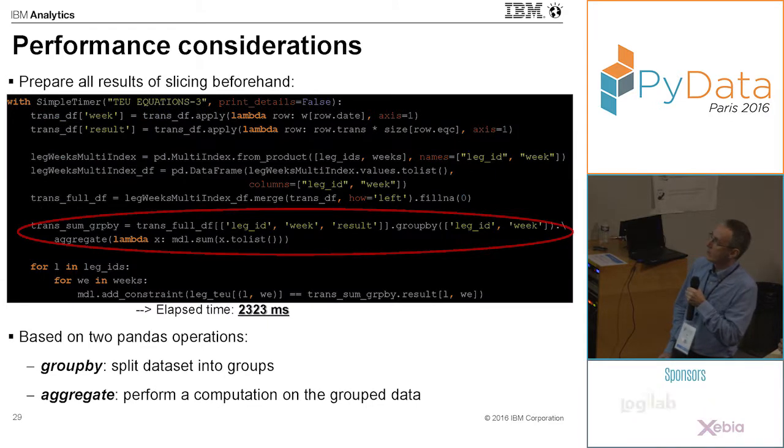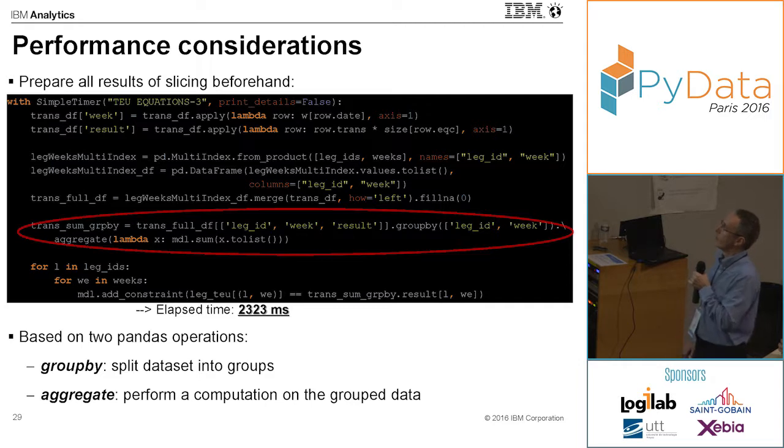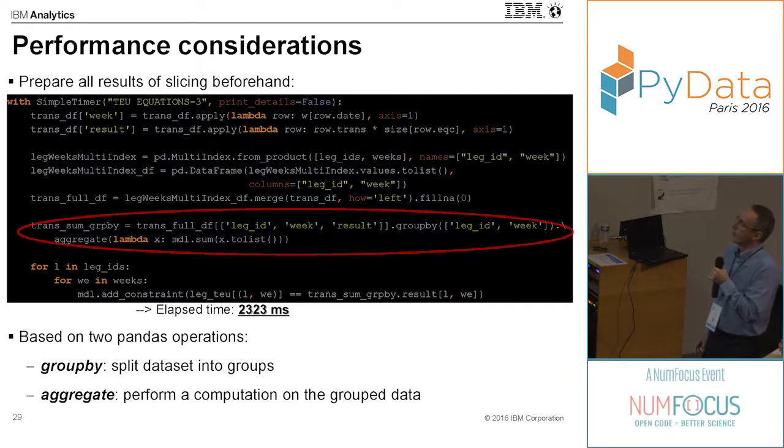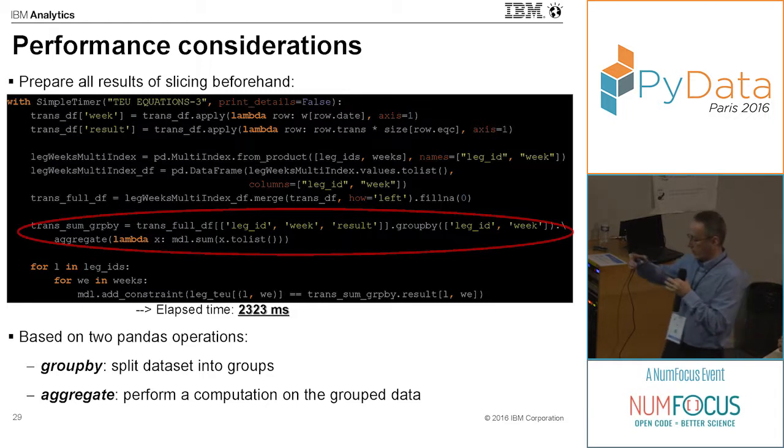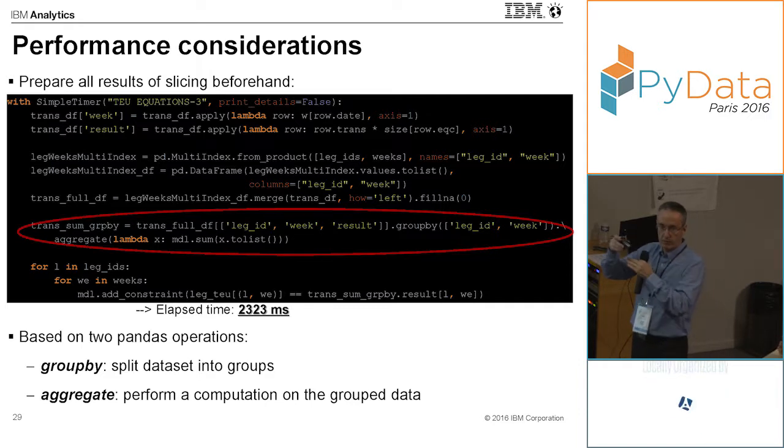So we do need to create an additional column to our data frame to represent the product of the decision variable times the size of the containers. But then, there's an issue in Pandas: we want to use a group by to pre-compute all the possible results of the different slicing.